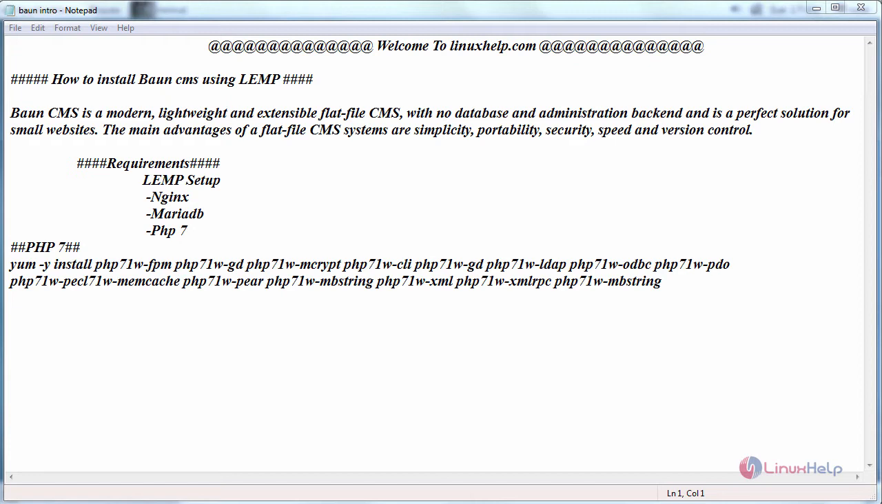The basic requirement is to have a LEMP setup, that is Nginx, MariaDB and PHP. While installing MariaDB, create a database for Baun CMS and a user protected by a password, and install the PHP version with the following extensions. Now switch to your terminal.